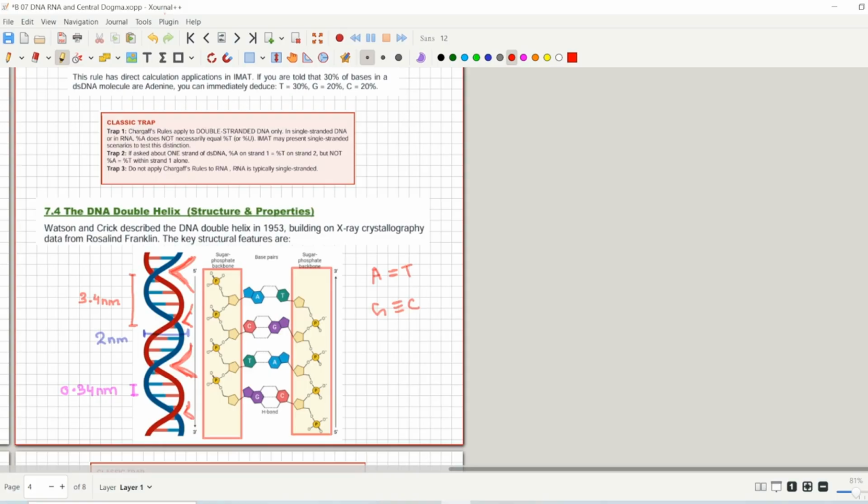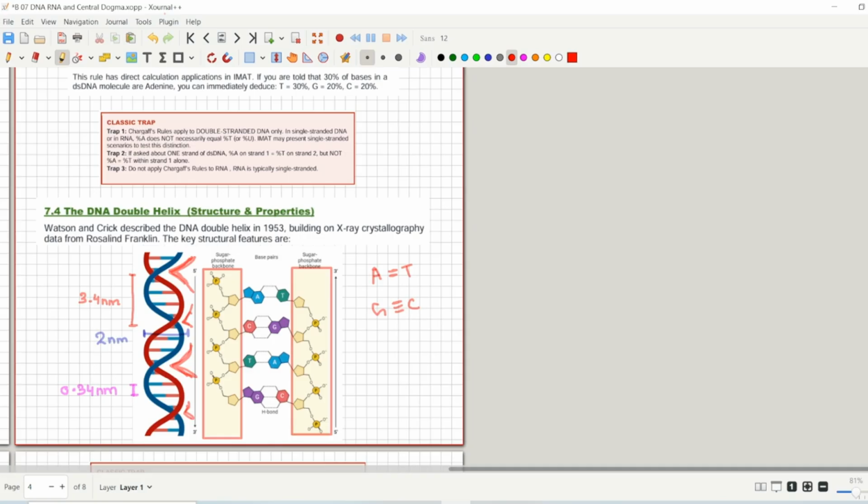So the distance between a major and a minor groove is 3.4 nanometer. You have to know that that is the single turn. The single turn of DNA, that is between major and minor groove, is 3.4 nanometer. And if you talk about the width, that is 2 nanometer. And the distance between 2 base pairs, like adenine and thymine and guanine and cytosine, the distance between both of these base pairings is 0.34 nanometer. So you don't have to confuse between 3.4 and 0.34 nanometer.